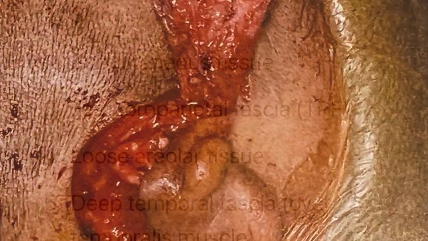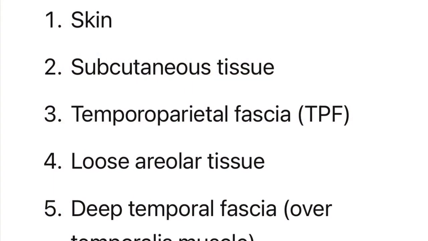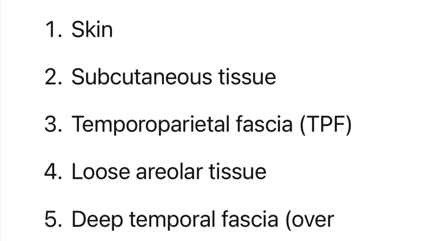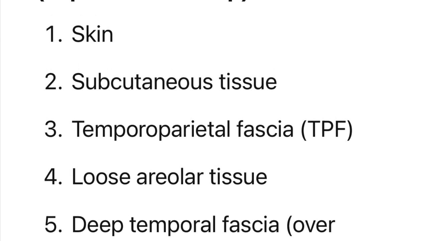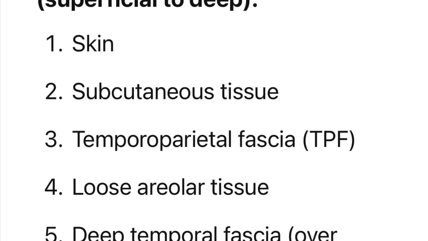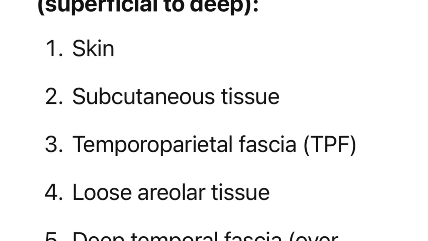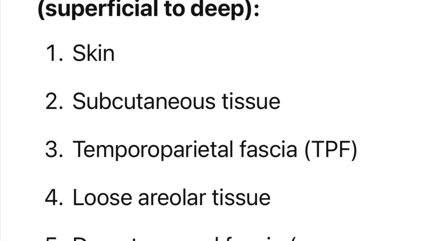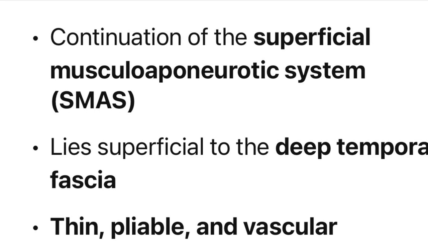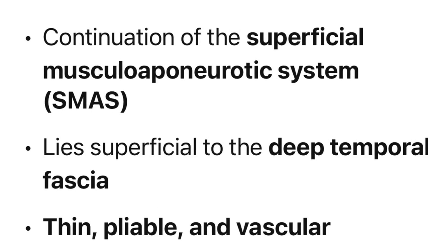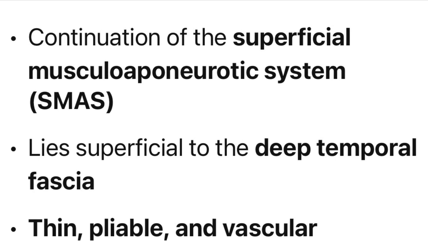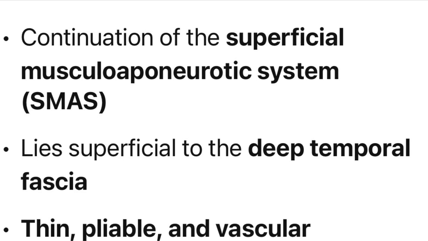Surgical anatomy of this flap. Layers of temporal region from superficial to deep: skin, subcutaneous tissue, temporoparietal fascia, loose areolar tissue and the temporalis muscle. So you have to elevate this flap between the subcutaneous tissue and the loose areolar tissue, or you can say over the temporalis muscle. This flap is a continuation of SMAS, superficial musculoaponeurotic system. It lies superficial to deep temporal fascia and it is a very thin, pliable and vascular flap.